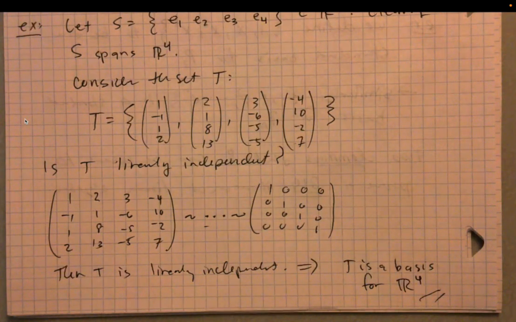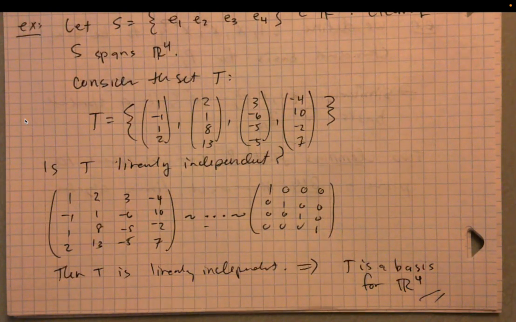So that's the first lemma. What it's doing is tying together the idea of the size of a spanning set and the size of a linearly independent set, bringing those two concepts together. If you know the size of a spanning set and you have a linearly independent set that is the same size, then that other set is automatically a basis.